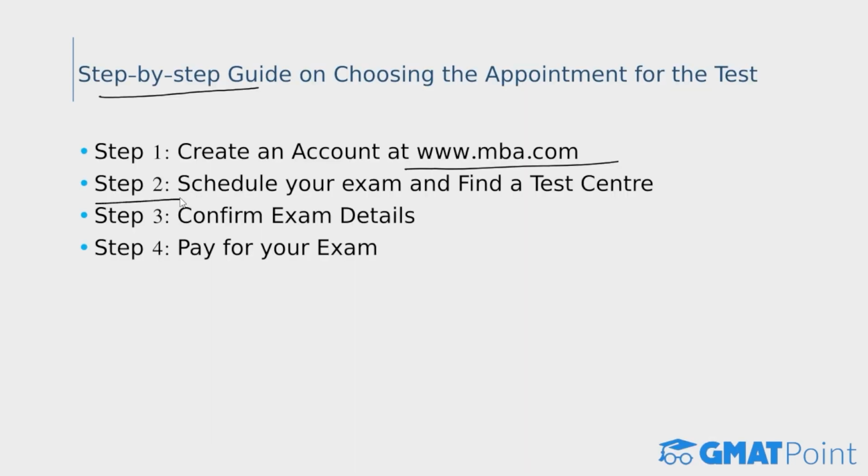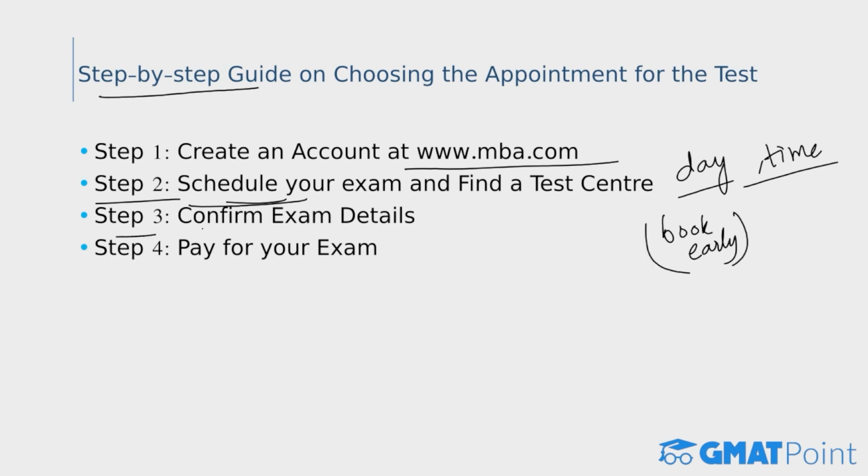And once you've created an account, the next step is to register for the GMAT exam. So you need to schedule your exam and try to find a testing center near you. You can compare the availability at up to 3 test centers before selecting your preferred appointment time and completing your order, that is, choose your slot by selecting the day and also the time of your GMAT exam. Also remember that you can only arrange a test date 6 months in advance. So if you wish to take the test during the high season, it's best to book your slot early.